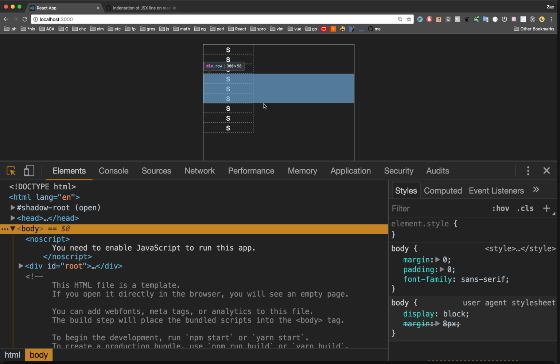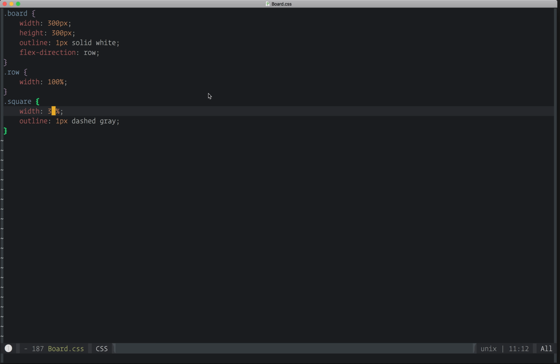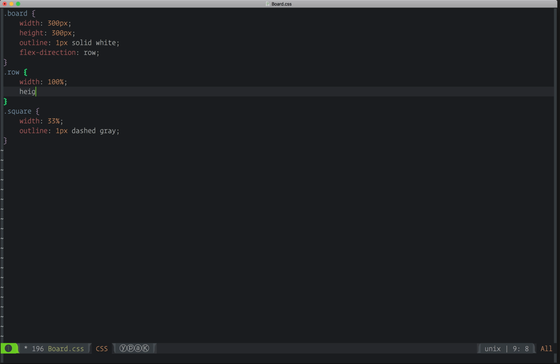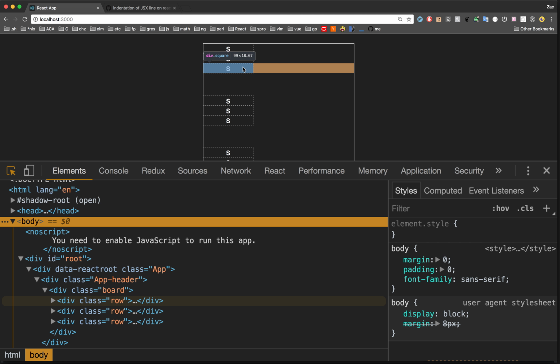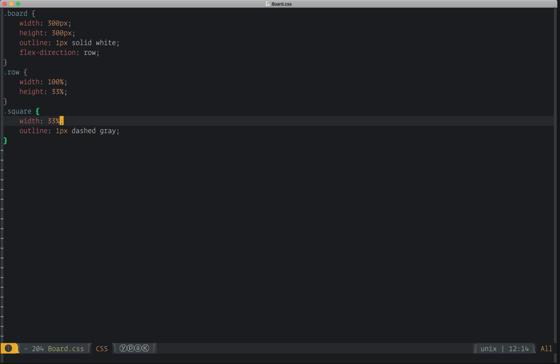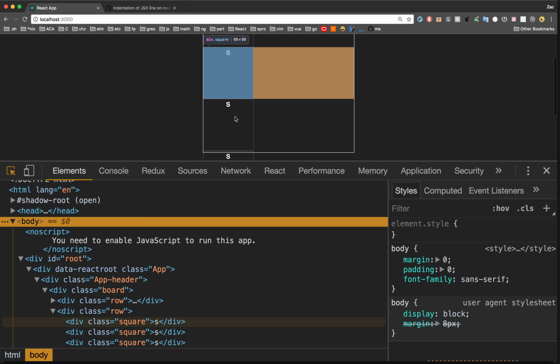Let's see, so we've got these rows, which is nice. Maybe set height to 33%. Okay, so that's better. Now each row, and then set height to 100%. Okay, now we're getting somewhere.